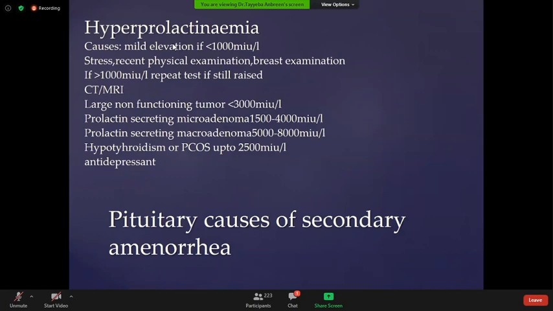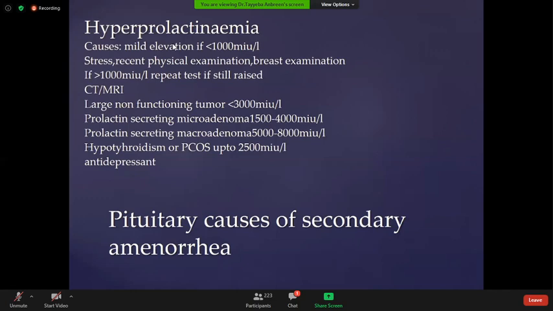This elevation may be due to stress, some sort of anxiety, any recent incident which is traumatic to the brain, mental trauma, recent physical examination, or breast examination. If it is less than 1,000, it's better to repeat the test and not start treatment on this raised level of prolactin.